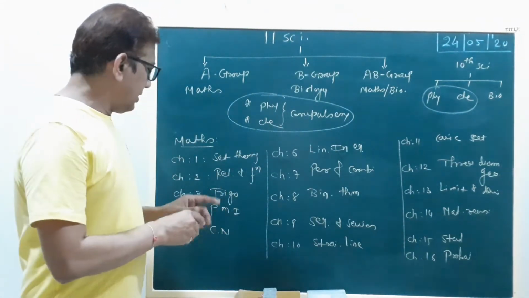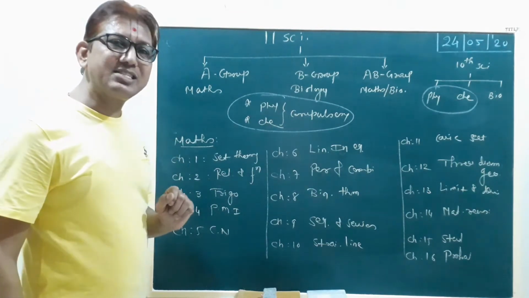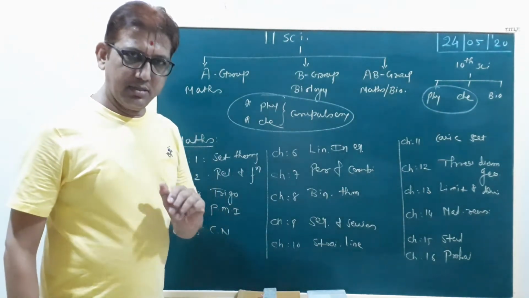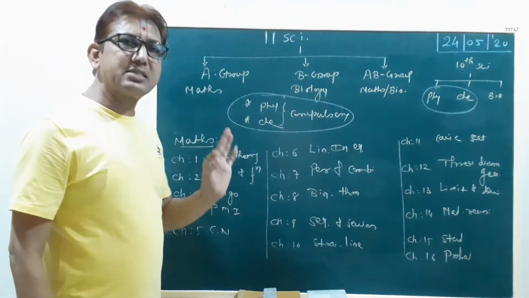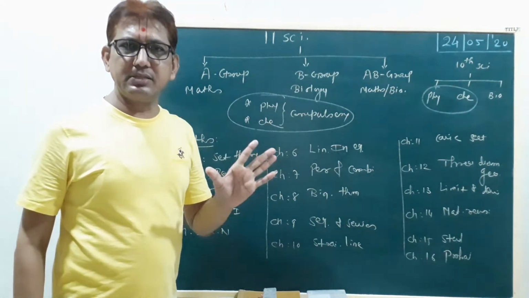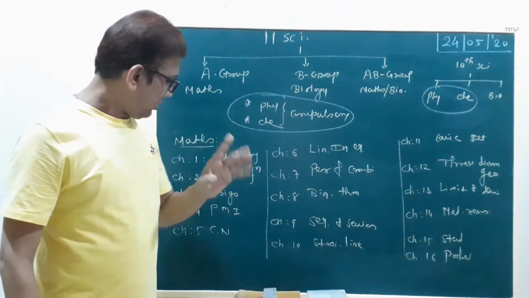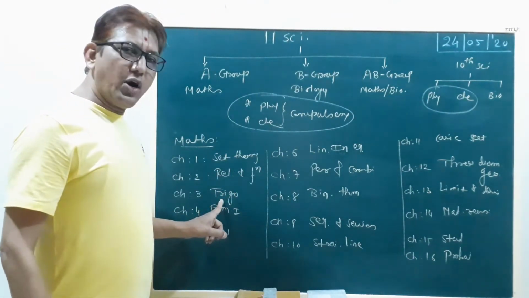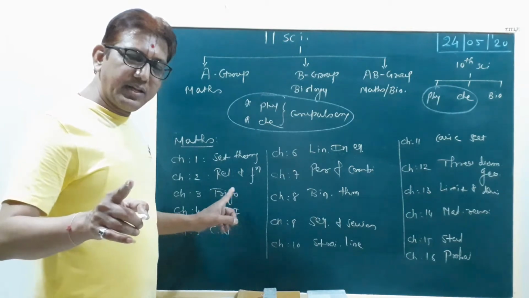Clear? Now the third chapter is trigonometry. Trigonometry is the most important topic in your math subject, because if you have not studied trigonometry, the maths is not completed.